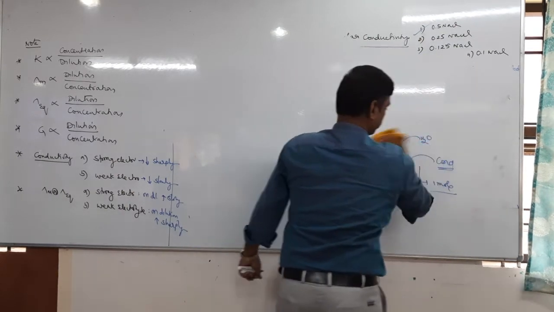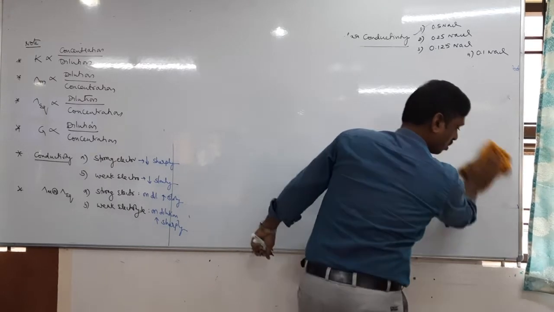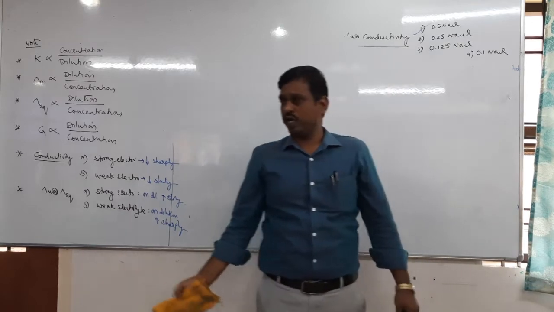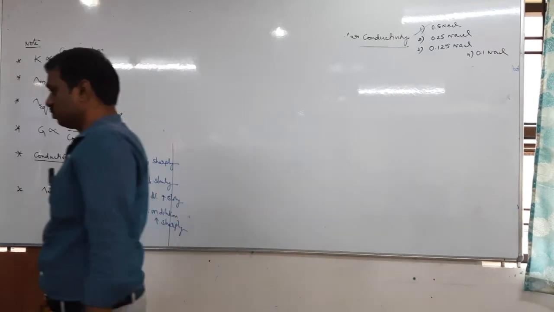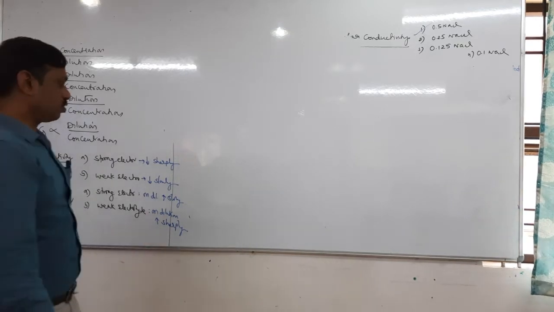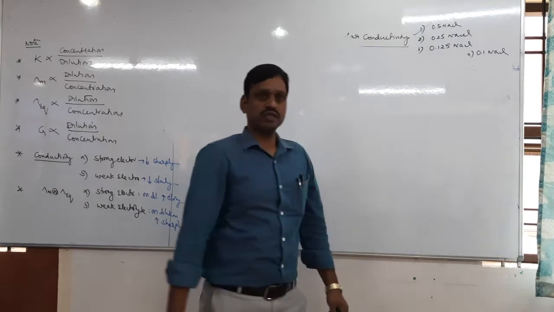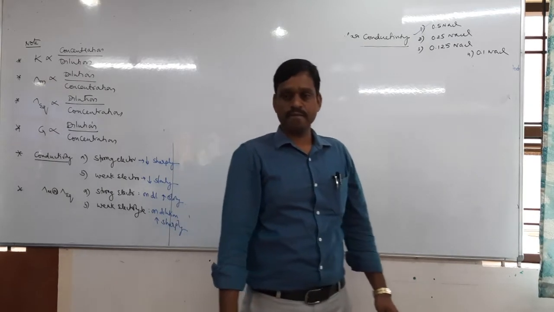Paper question. Which of the following aqueous solution has highest conductivity?